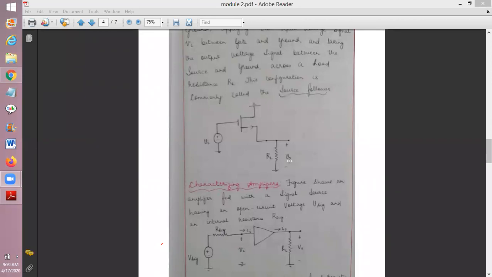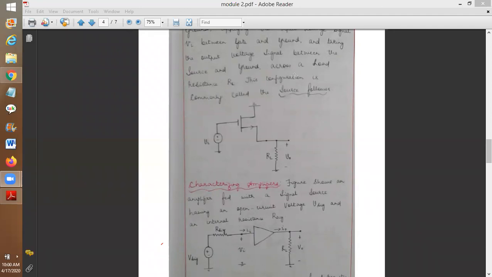Now in common gate, where do I give the input? Source. Source is the input, drain is the output. In common source, gate is the input, drain is the output. So what is the other name for common drain? Source follower.